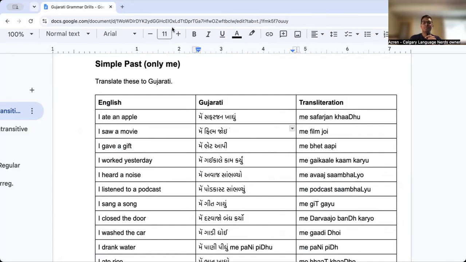In the grammar textbook, looking at a sentence like me safarjan khadu hatu, if I add that hatu in, it's technically another tense. It's technically called the past perfect tense, which in English would translate to I had eaten an apple, I had seen a movie, I had given a gift, I had worked, I had heard a noise, so on and so forth. But in the way people actually talk in Gujarati, they don't differentiate. So me safarjan khadu and me safarjan khadu hatu, it's the same meaning in 99.99999% of circumstances when we're actually using Gujarati in a real life way.